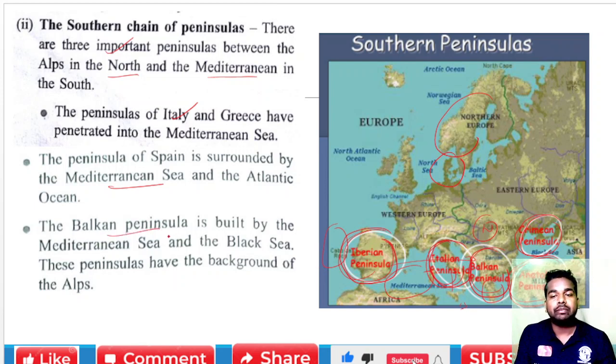And after that the Balkan Peninsula. This is the Balkan Peninsula. It is bounded by the Mediterranean Sea and the Black Sea, because this is the Black Sea and this is the Mediterranean Sea. So this is a peninsula also. And these peninsulas have a background of what? The Alps, because this was already studied. It is a part of the Alps.